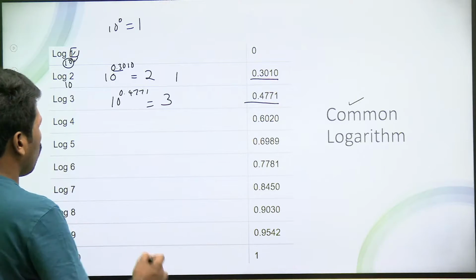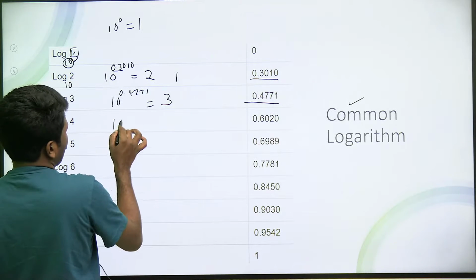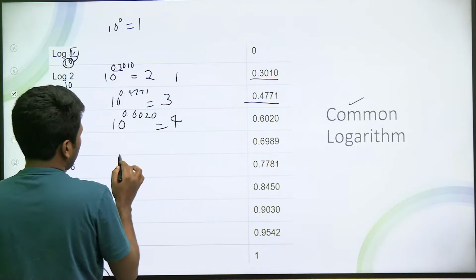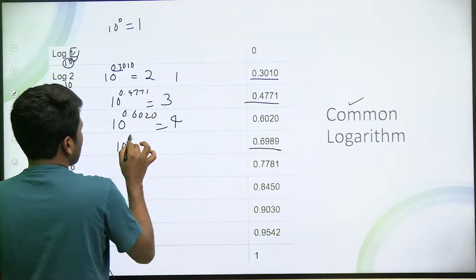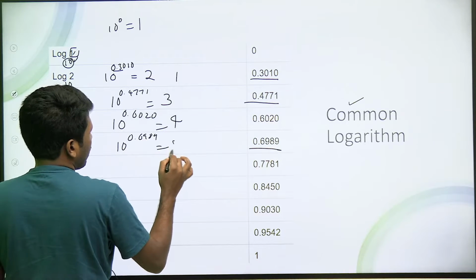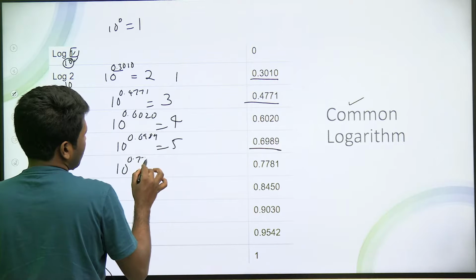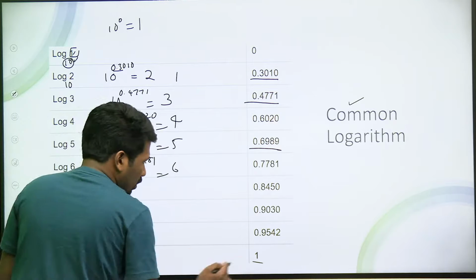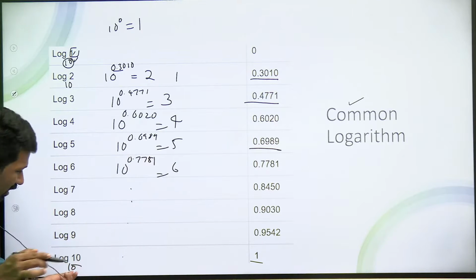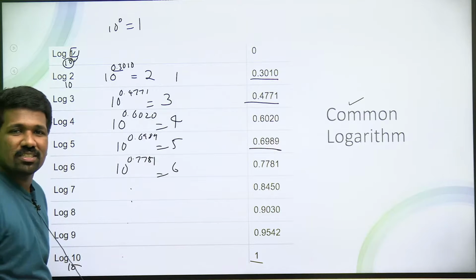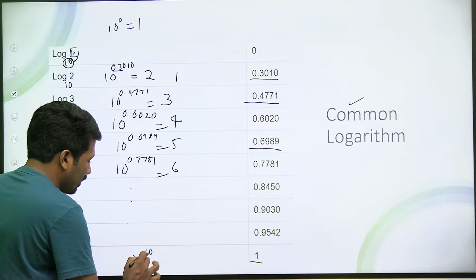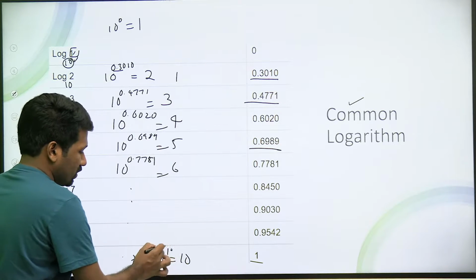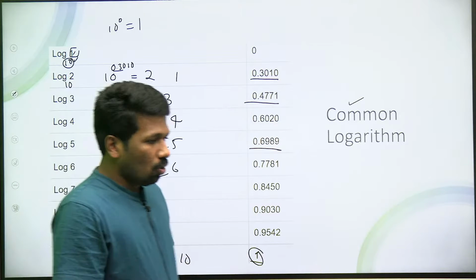So similarly log 4 is 0.6020, का practical meaning क्या है? 10 raised to 0.6020 देगा 4. You can check each one of it if you want. Similarly 10 raised to 0.6989 देगा 5. Similarly 10 raised to 0.7781 देगा 6, and so on, up to log 10. Log 10 is 1 क्यों? क्योंकि base तो 10 है, 10 का कौन सा power है 10? 10 का first power है ना 10. So that can be represented in exponential form as 10 raised to 1 equal to 10. So 1 is the answer. All clear?